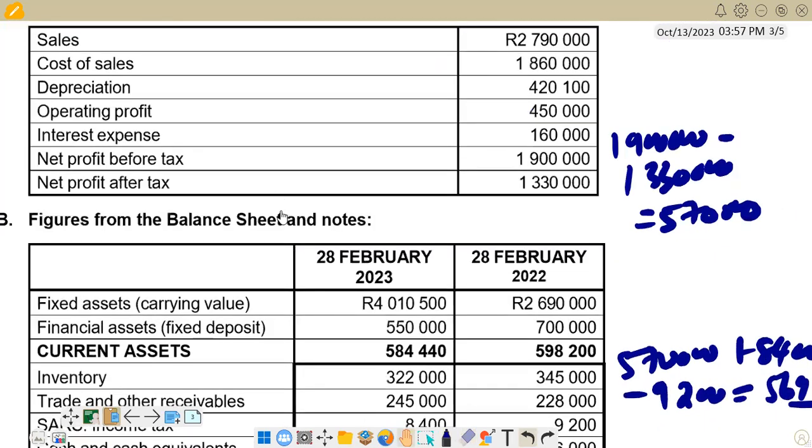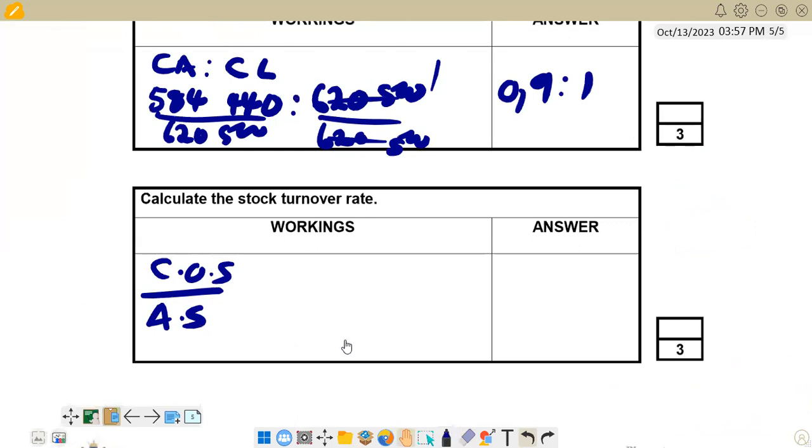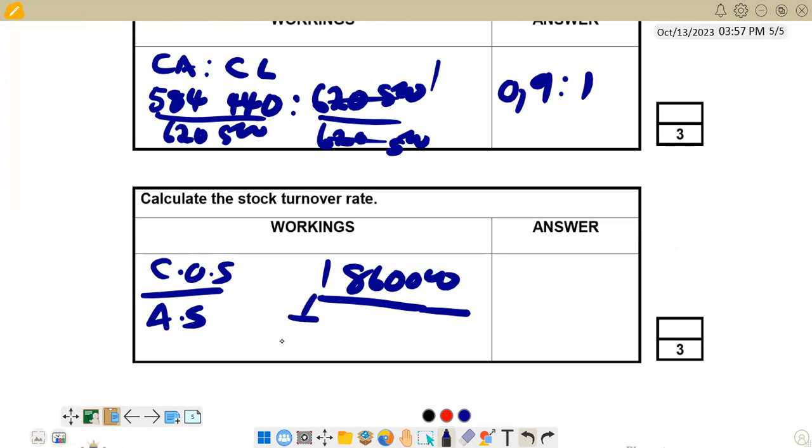And then our numerator, we said it's cost of sales. So we check it here, cost of sales, 1,860,000. This is the one that we are going to put as our numerator. So we say 1,860,000, then we divide it by the average, which is half of the opening plus closing, 322,000 plus 345,000.